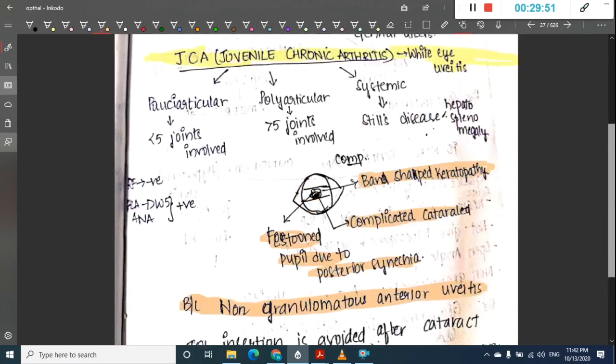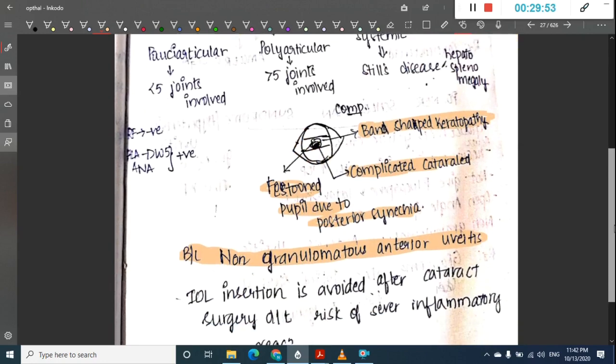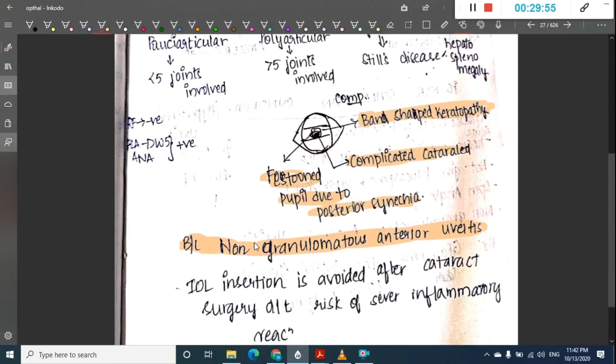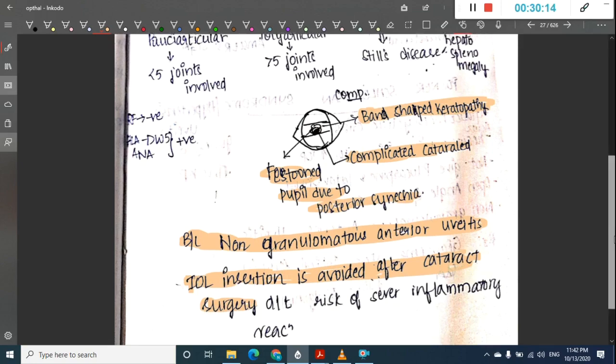Intraocular lens insertion is avoided after cataract surgery in this situation, because if you insert intraocular lens in these patients, this will cause increased risk of severe inflammatory reaction. In order to prevent it, you should avoid insertion of intraocular lens.